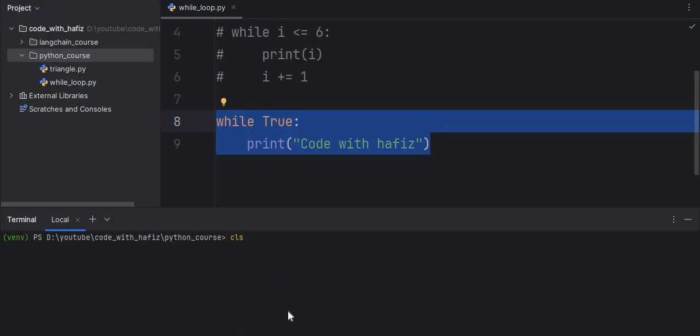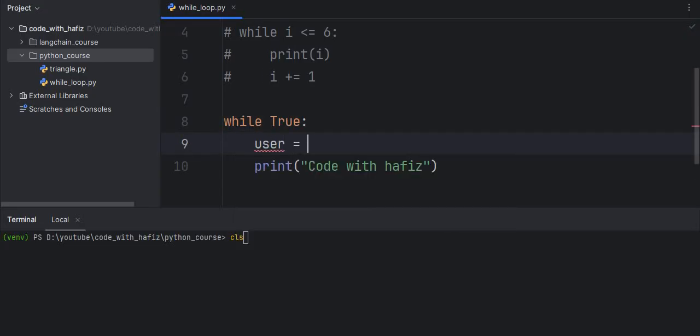So how will you stop this in Python when you are working with a while loop? To stop this, in Python we have two statements, break and continue. First understand what they are, and then we will apply them and see how the loop is stopped. So let me write some code. User input: I am going to take an input value from my user, enter exit to stop.